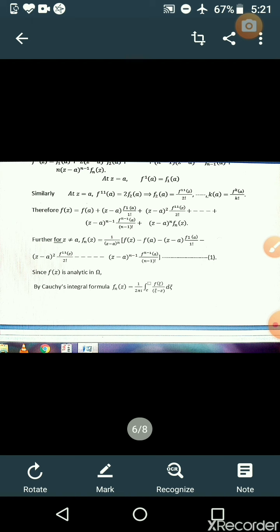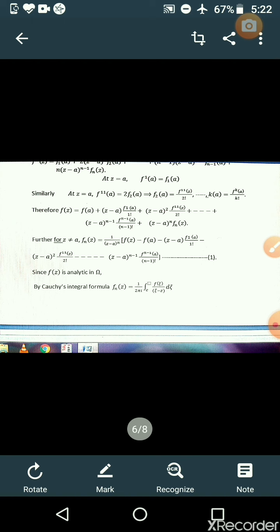Since f of z is analytic in omega, by Cauchy's integral formula, f_n of z equal to 1 by 2 pi i into integral over c of f(z) dz by z minus z. Now in the integration we have to take z equal to xi belonging to the same contour, and so xi is not equal to a. Thus f_n(z) equals 1 over 2 pi i integral of f_n(xi) dxi by xi minus z. So f_n(z) equal to 1 by 2 pi i into integral over c, where we replace z equal to xi.